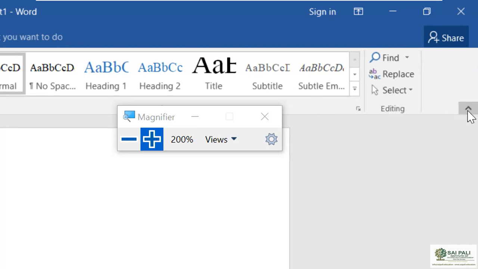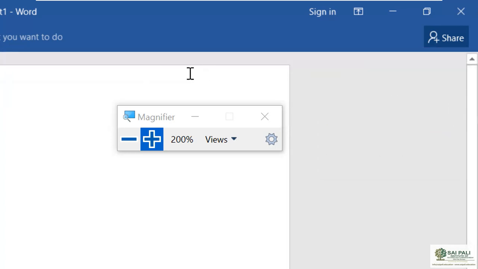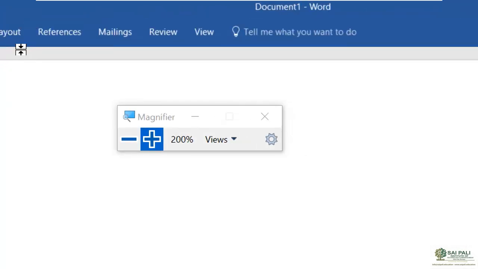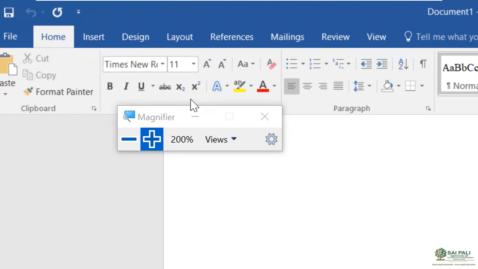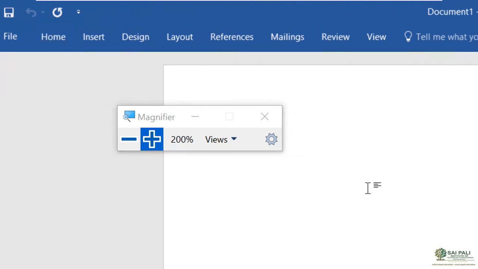So if I click on here, it also does what? Collapse the commands. When I click on the tab, the commands will come back. When I go to the document, the commands will disappear.